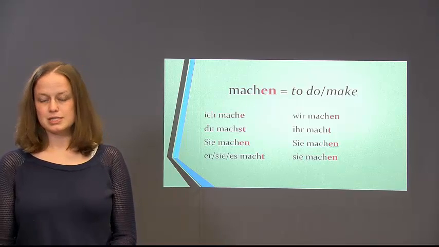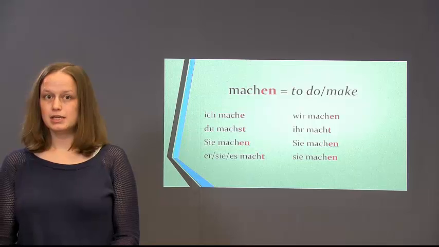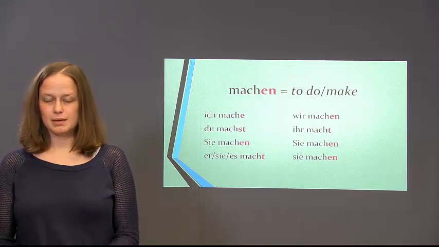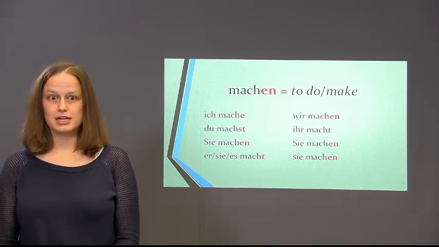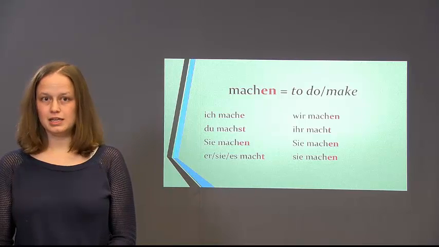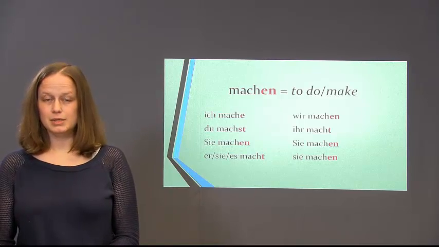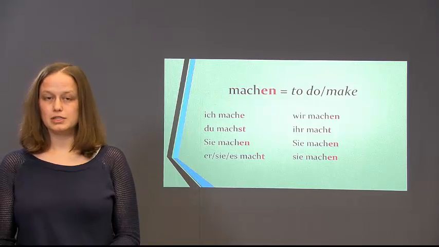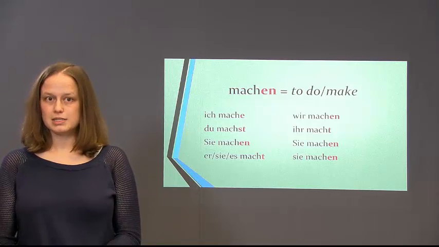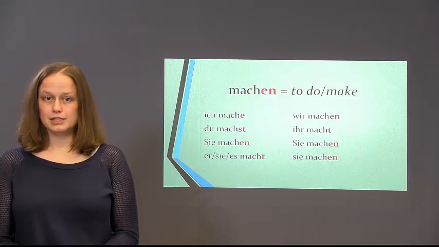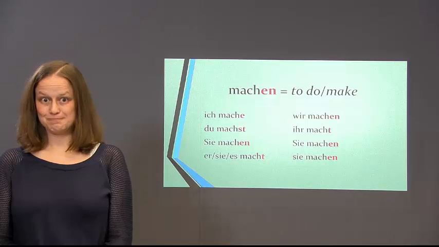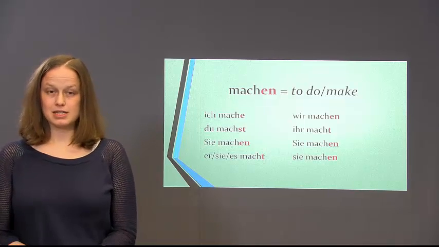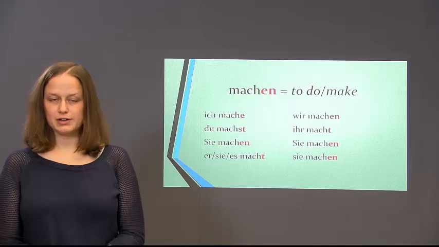So you can do the same thing with gehen, for example. Gehen, to go. Drop the en, then what remains is the verb stem, g-e-h, geh, and then you just add those endings. So if you want to say I go, you say ich gehe, right? You add the e because that's the ending for ich. Or if you want to say you go, then you say du gehst. So you add the st after you've dropped the en. And so on. Okay, so this is pretty much what you have to know for the regular verbs.